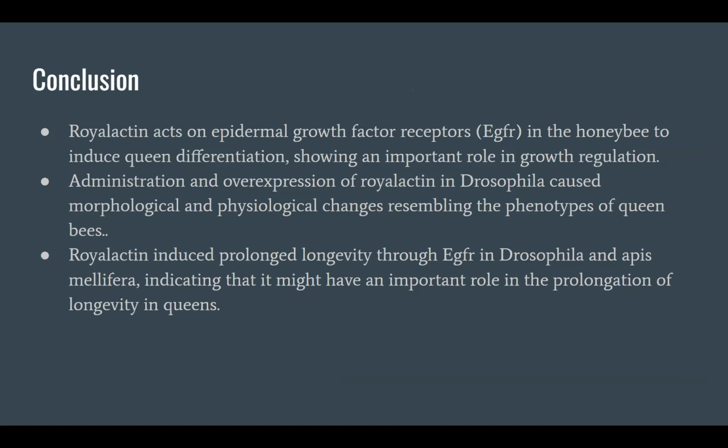Moving forward with the conclusion, royal actin acts on the epidermal growth factor receptor, or EGFR, in the honeybee to induce queen differentiation, shown through increased body size and ovary development, as well as shortened development time, all characteristic of queens. So this means that EGFR signaling has a very important role in growth regulation. Another takeaway is that administration and overexpression of royal actin in Drosophila cause morphological and physiological changes resembling queen bees, once again showing caste differentiation. We can also show that royal actin induced prolonged longevity in Drosophila and Apis mellifera, showing that it might have an important role in the prolongation of longevity in queens.